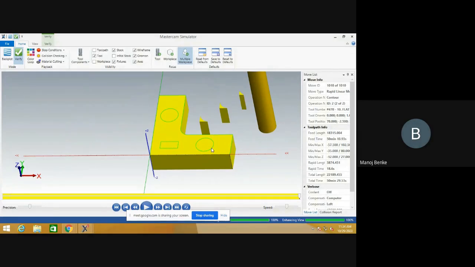This is the contouring operation, and the next operation is drilling.